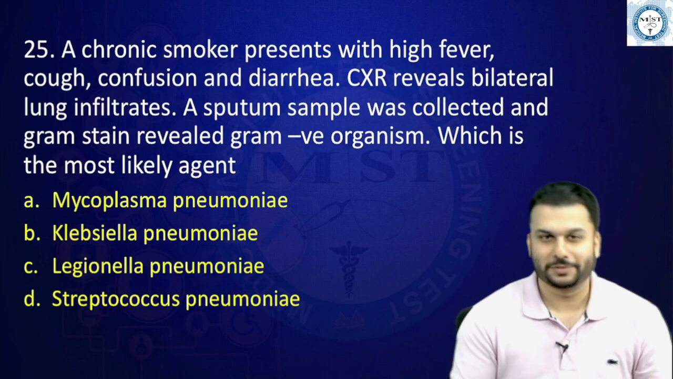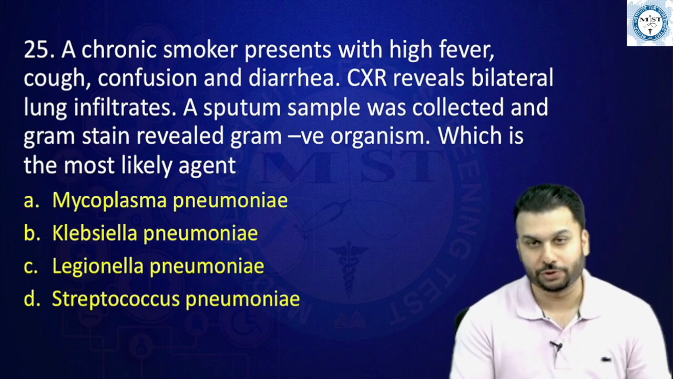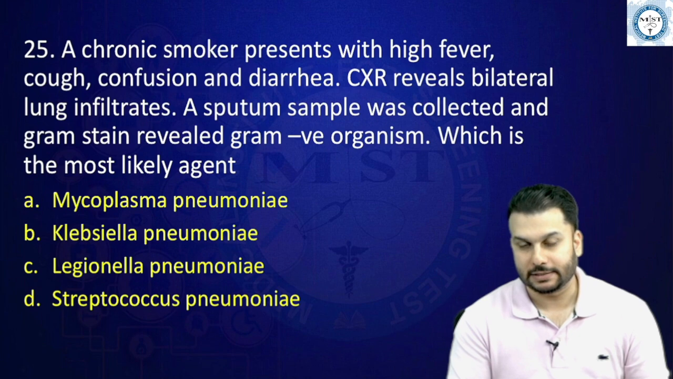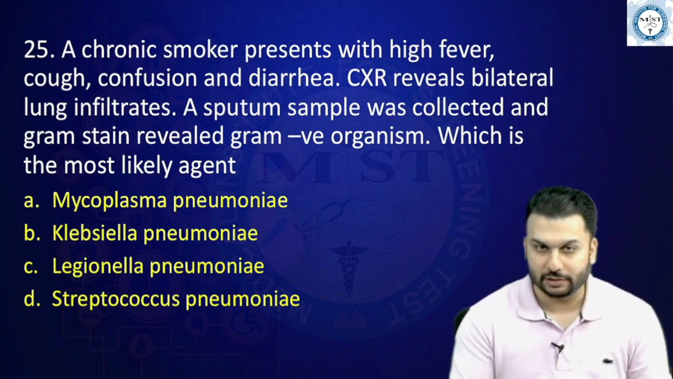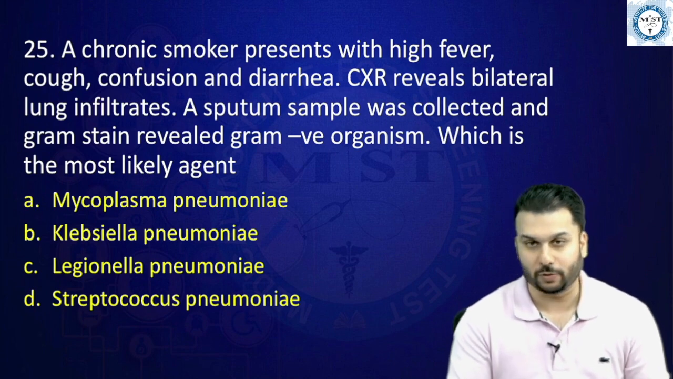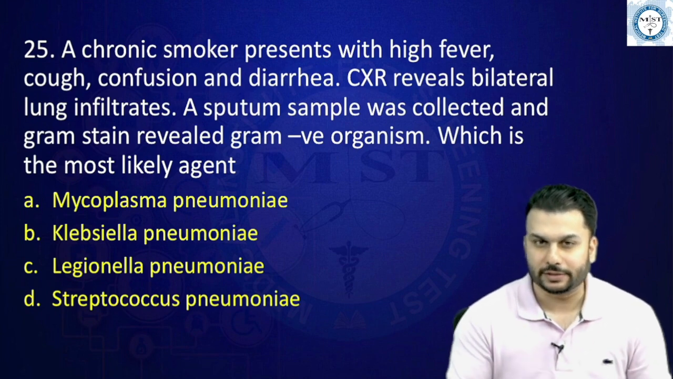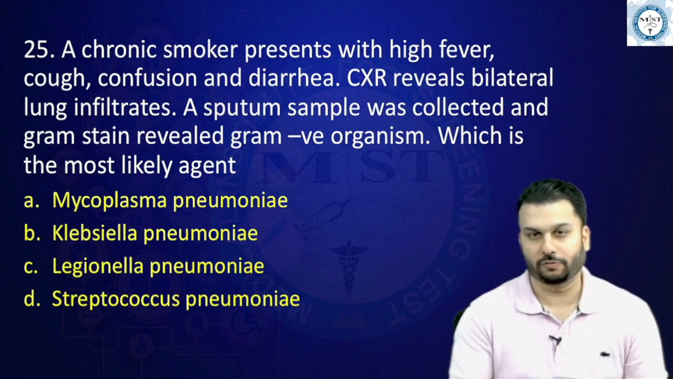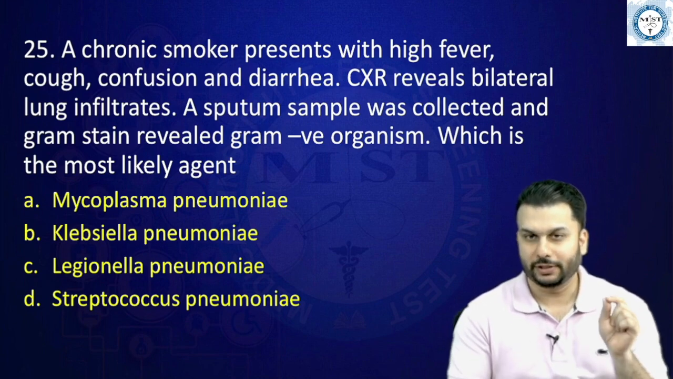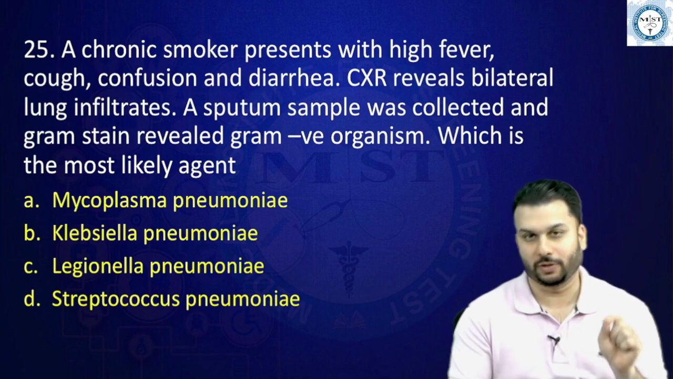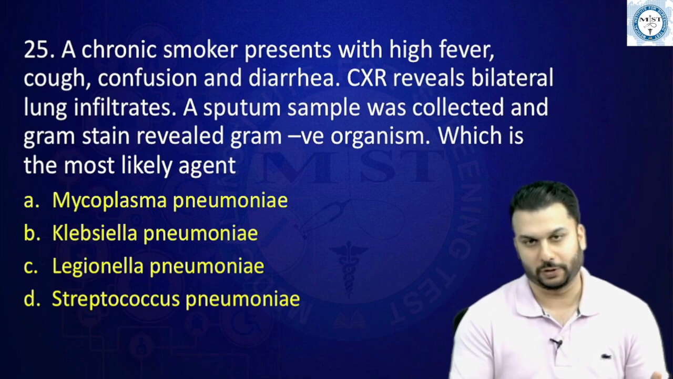Next question, friends. A chronic smoker presents with high fever, cough, confusion and diarrhea. Chest X-ray reveals bilateral lung infiltrates. A sputum sample was collected and the gram stain revealed gram-negative organism. Which is the most likely agent? Chalo. So if you just look at these options, I don't know if all the options were given exactly like this, all the agents causing pneumonia or not. But there is one thing that is the buzzword in this. So if we are suspecting pneumonia, there might be some buzzwords.